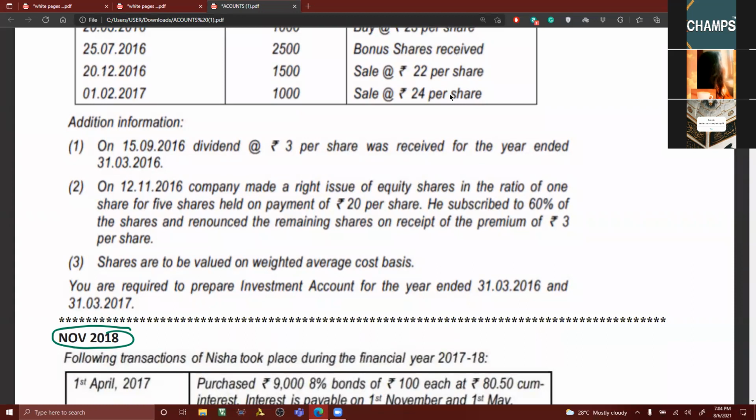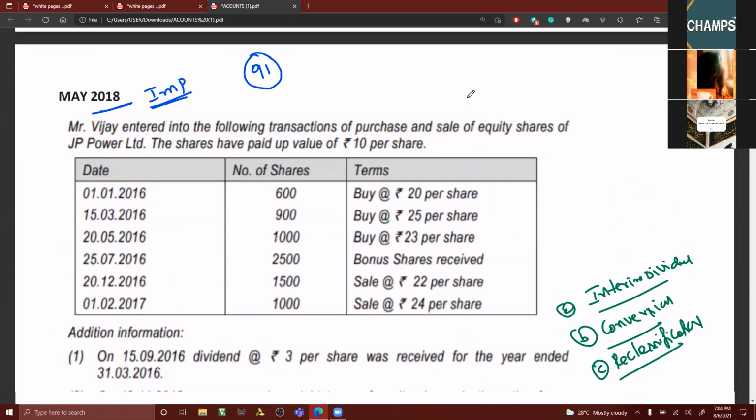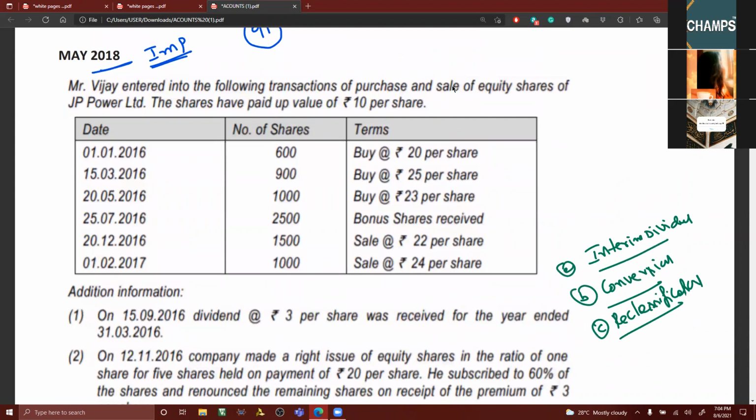So in tomorrow's class, I'll be covering first the interim dividend concept and the treatment, only interim dividend I have to explain, and then conversion of shares, conversion of debentures into shares, and then reclassification. Now, only thing is in this particular problem, you can do it actually. I said it is an important one, you never had any problem on this.